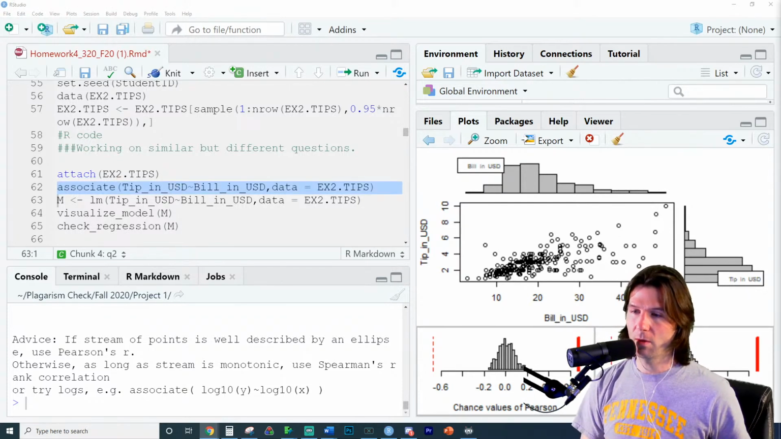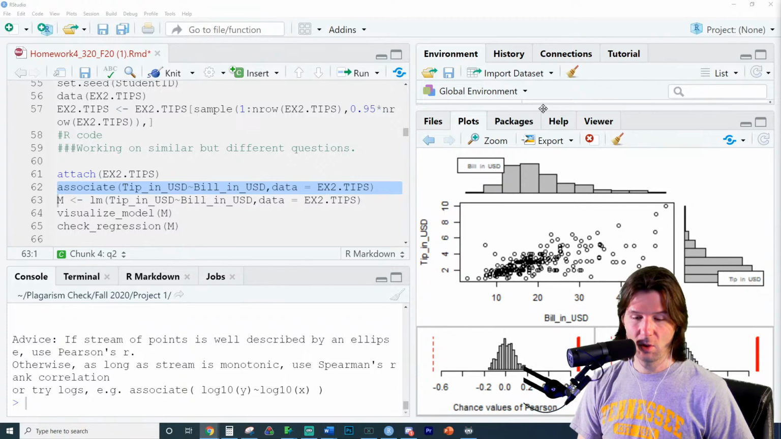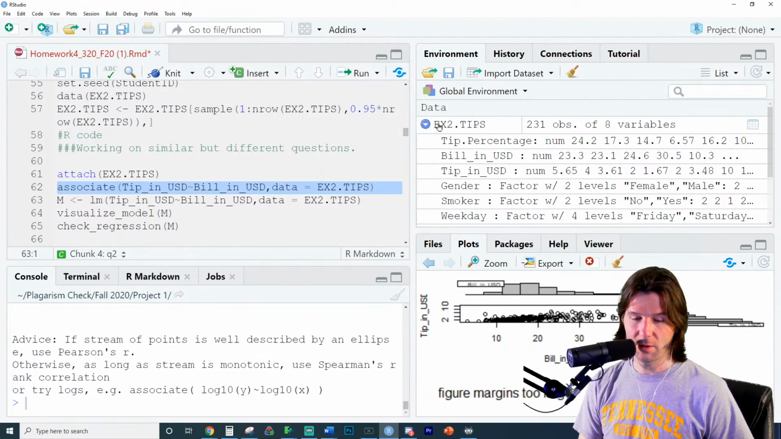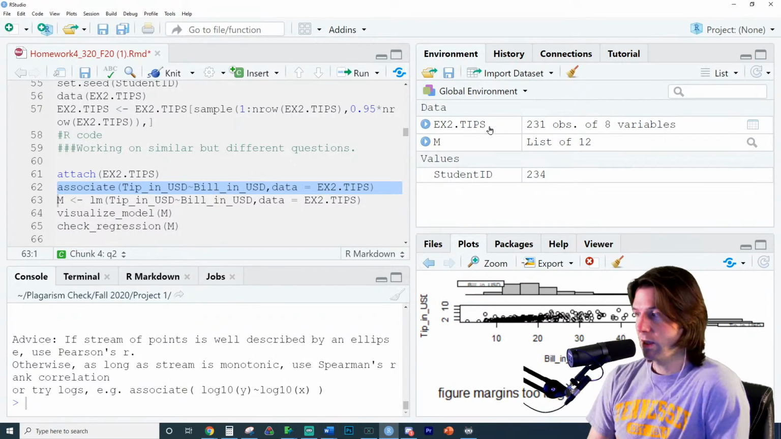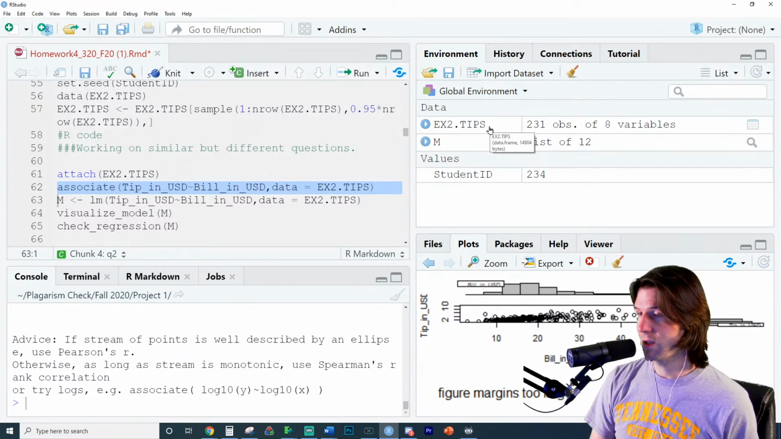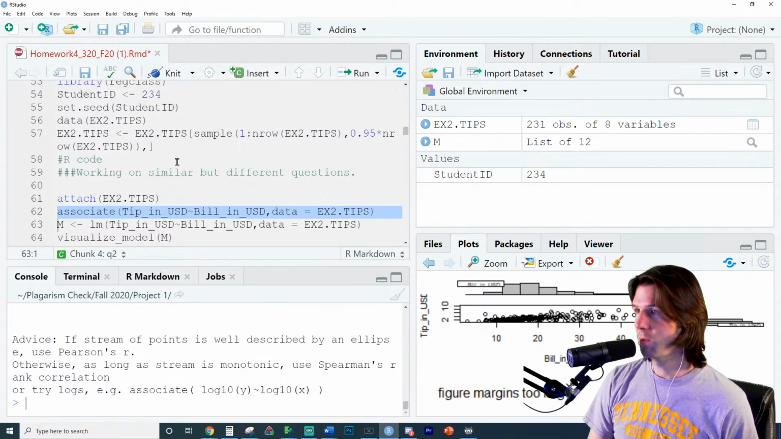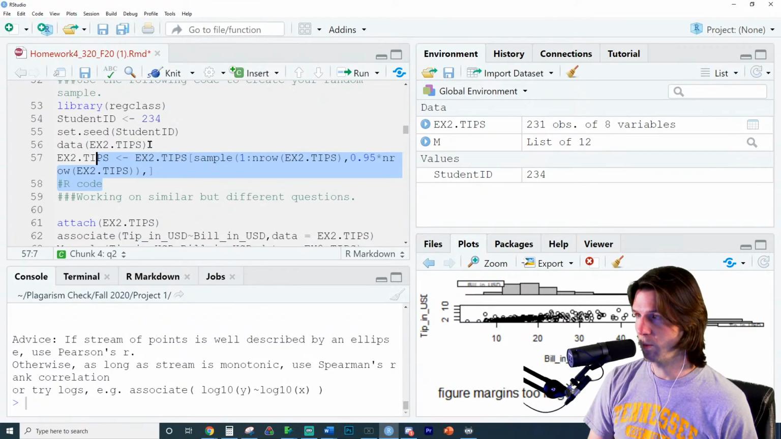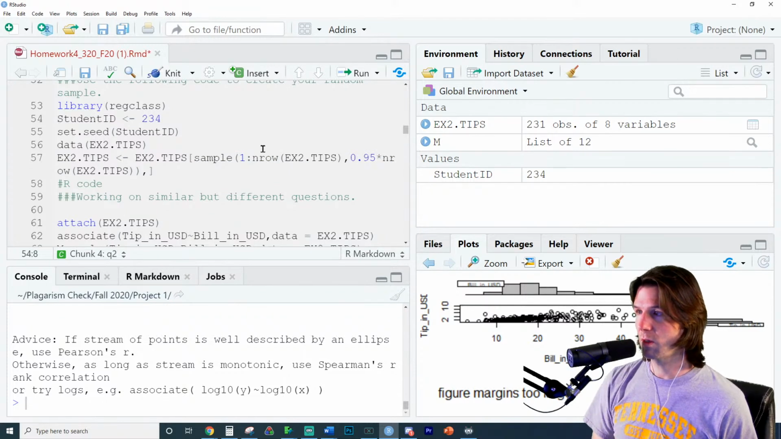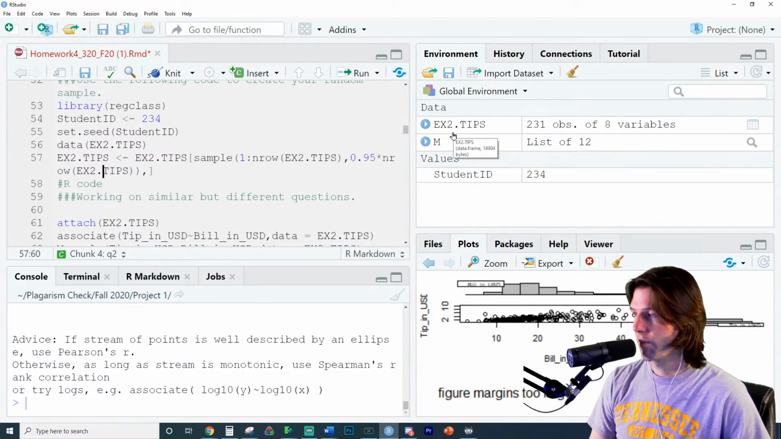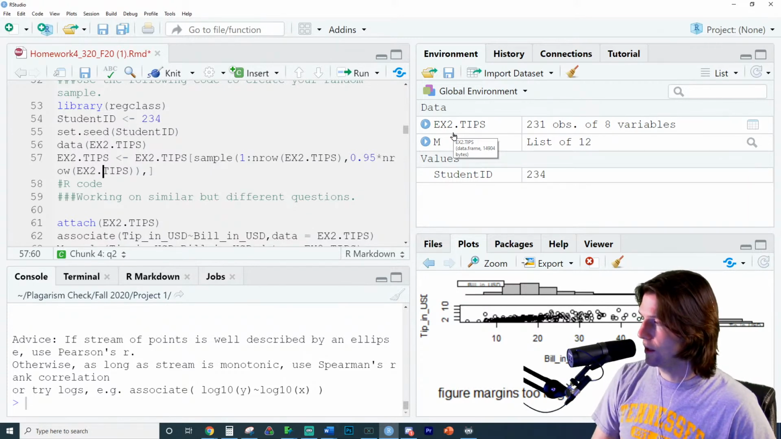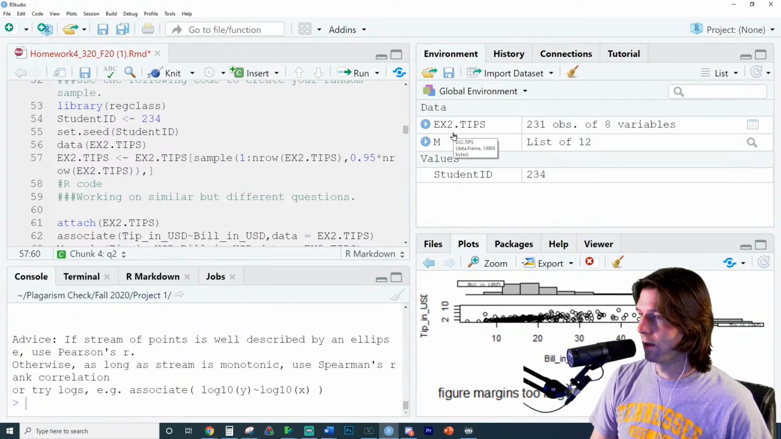If it's not loading with this, then the issue would be that ex2 tips is not loaded in. So if you look in your global environment, if this code I just dropped in the chat is not working, then it's because ex2 tips is not here. And then you'd need to run the following code up here. Make sure to put in your student ID, and you'd run all this code up here. Just make sure this runs. This will make sure that you then have ex2 tips. Did that work out, Jacob? So hopefully that fixes the issue. And if it's still not working, email me.